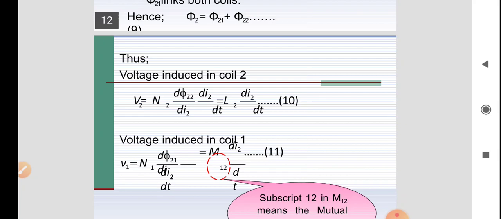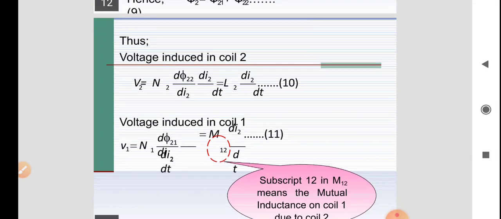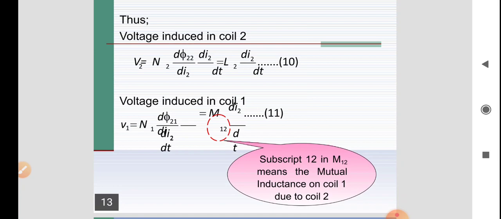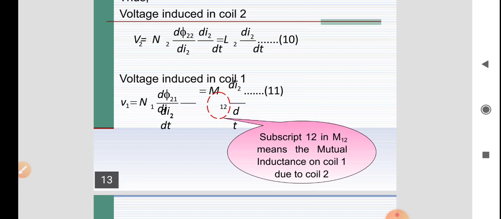So V2 equals N2 into d phi 22 by di2 into di2 by dt, because phi 22 is due to the I2 current. This d phi 22 by di2 is the self inductance, represented by L2. So we can write V2 equals L2 di2 by dt.